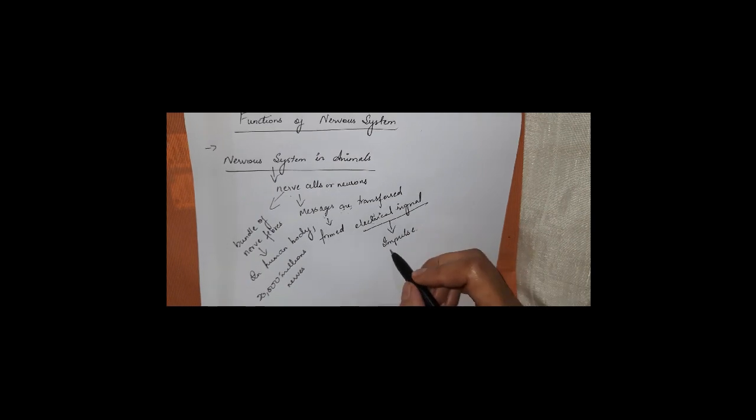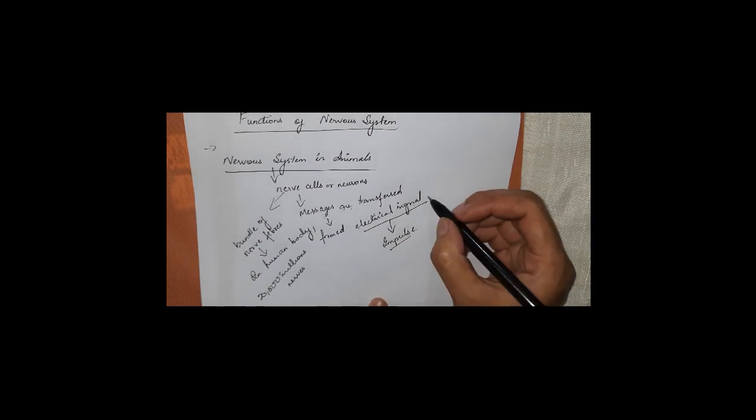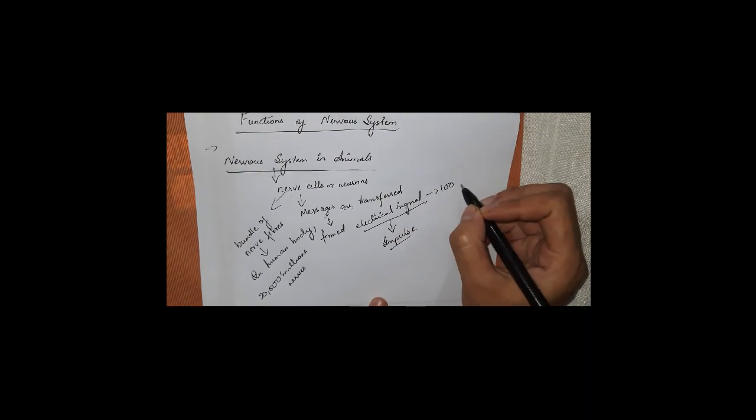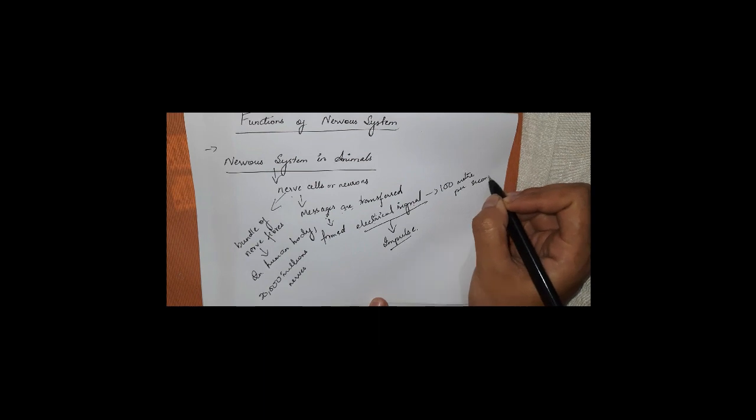The speed of the nerve impulse, or the speed of transferring messages in the form of electric signals, is around 100 meters per second. So whatever signals are transferred by your nerve cells, they transfer at a very high speed, and that speed is about 100 meters per second.